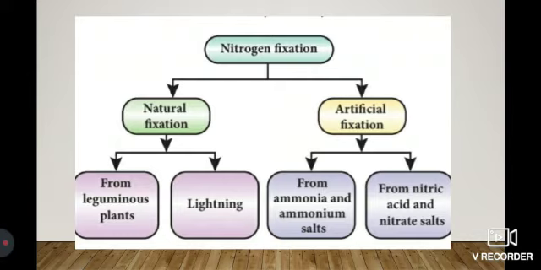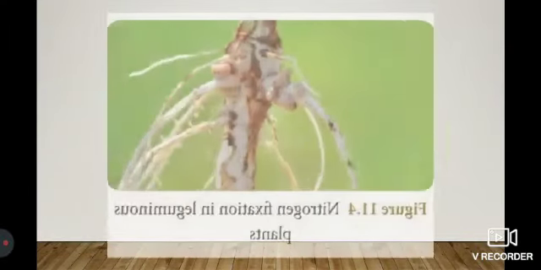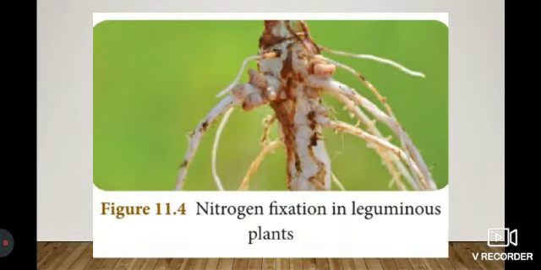In natural fixation, it is carried out by leguminous plants, which convert the atmospheric nitrogen into nitrate. So these are the leguminous plants. In these plants, the legumes present in the roots help to convert the atmospheric nitrogen into nitrates.